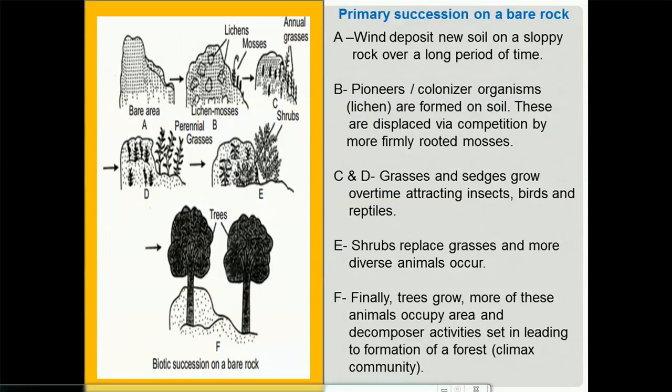Now by competition, these are displaced by more firmly rooted plants such as mosses. Now at C and D, grasses and sedges grow over time. That means they too will replace the mosses and then attract insects, birds and reptiles to that place. Now at E, shrubs will replace the grasses and more diverse animals will occur there. And lastly, which can take like 100 or 1,000,000 years, finally F, trees grow, more of these animals occupy the area, and decomposer activity sets in leading to the formation of a forest, which is an example of a climax community.